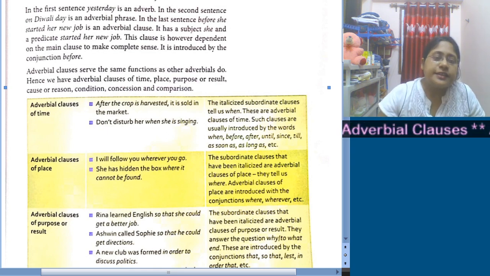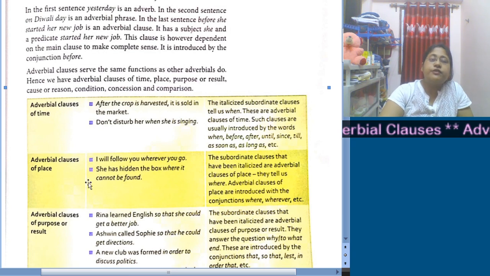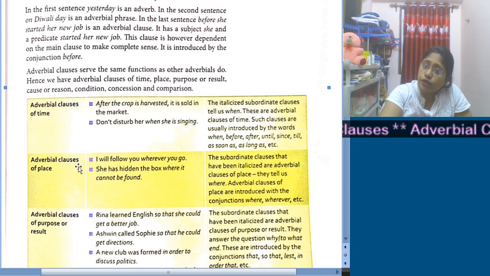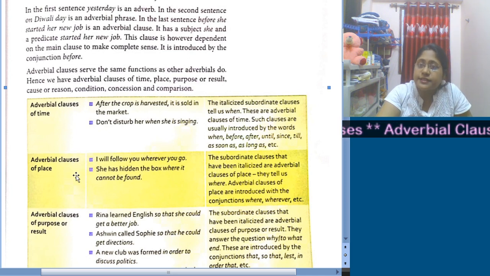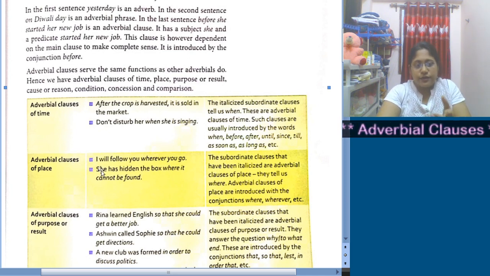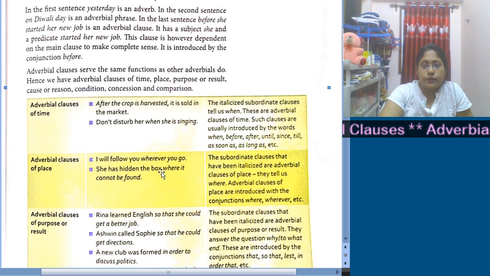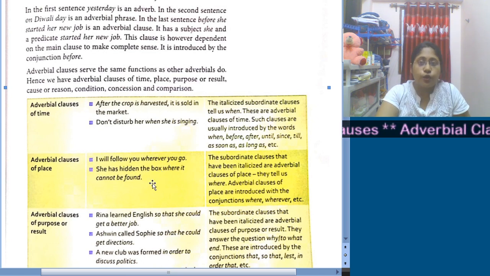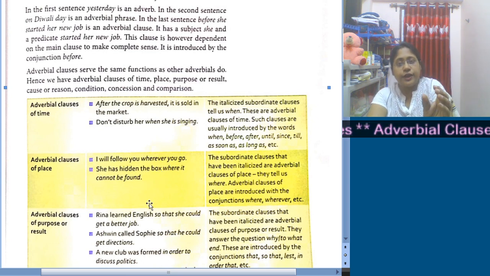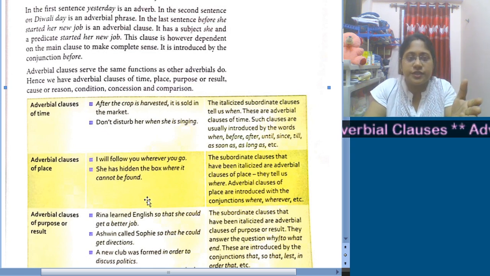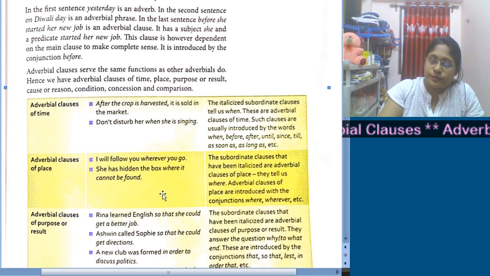Okay. Now let us come to the next part, that is adverbial clauses of place. Adverbial clauses of place deal with some places. Now let us go through the examples. "I will follow you wherever you go." Okay, the very word wherever obviously introduces an adverbial clause of place here.